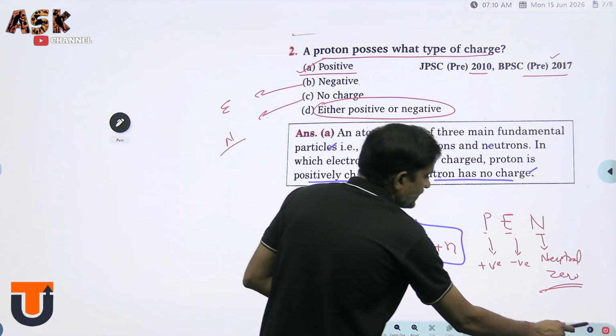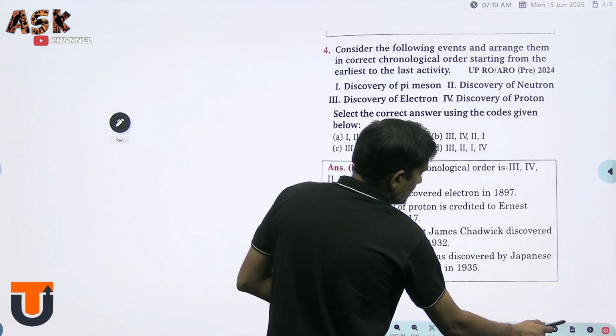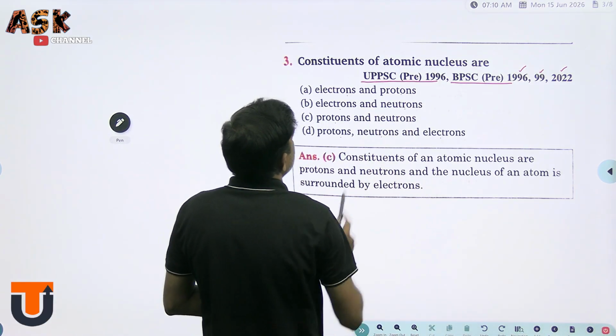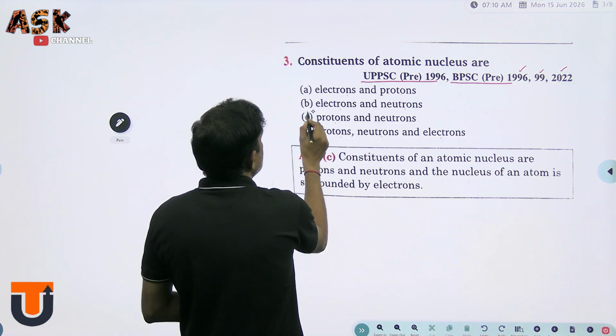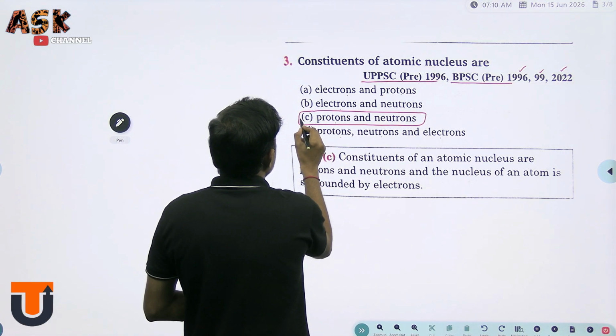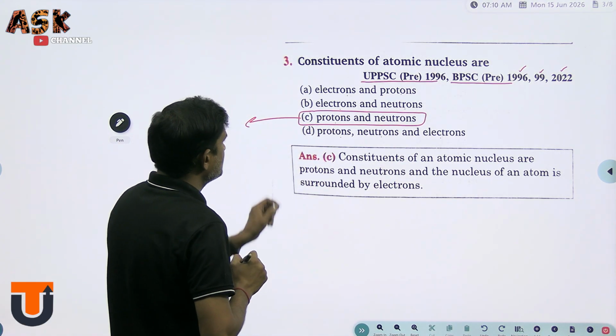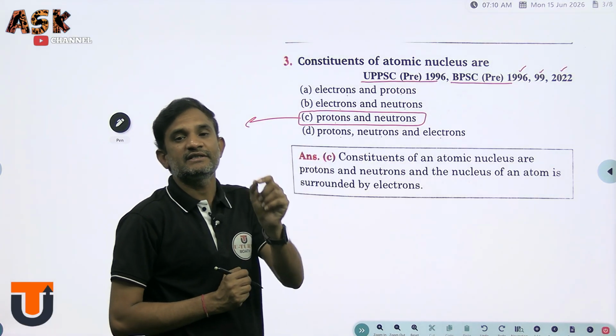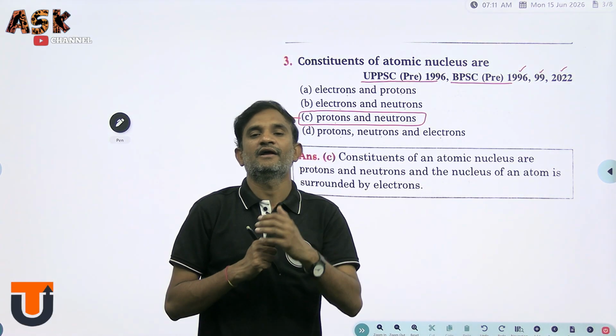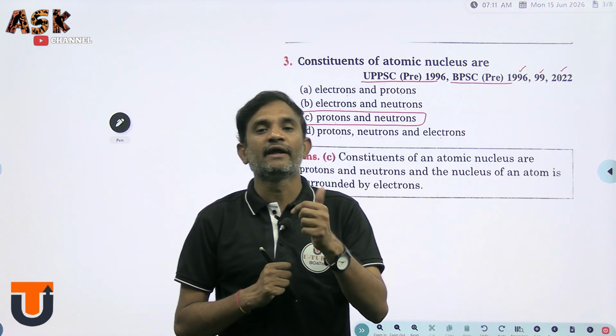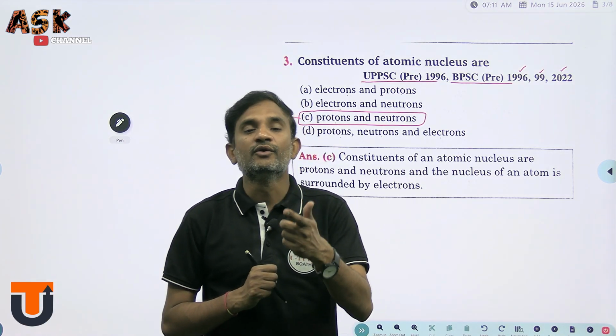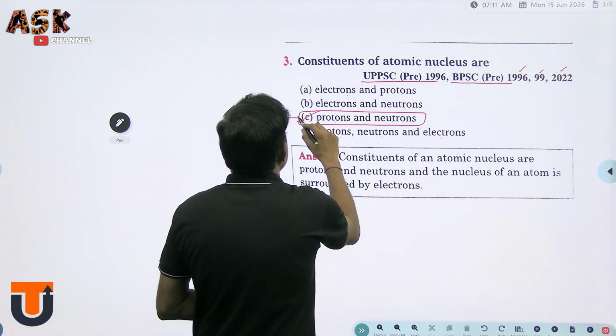Yes, this is the question they asked here. The nucleus contains protons and neutrons. In the third option, protons and neutrons are present. As these protons and neutrons are present in the nucleus, together we call them nucleons. So the answer is C.